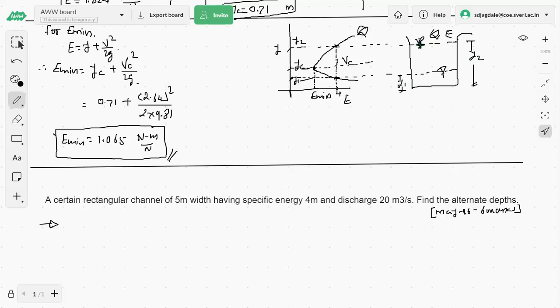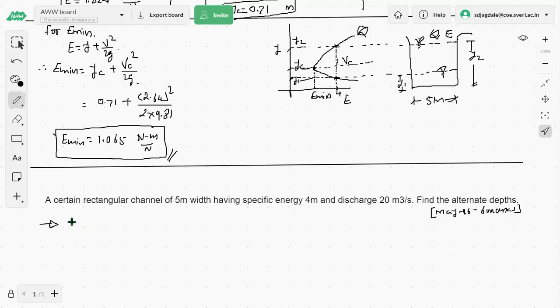Those two flow depths are asked to calculate for a given discharge q of 20 meter cube per second, having the specific energy as 4 meters and the base width as 5 meters. Understood what is given and what is asked to calculate? आलं का लक्षात? आहे काय दिलेलं आहे आणि काय विचारलेलं आहे ते? Yes, sir. Okay, so can I go for the solution now? Yes, sir.